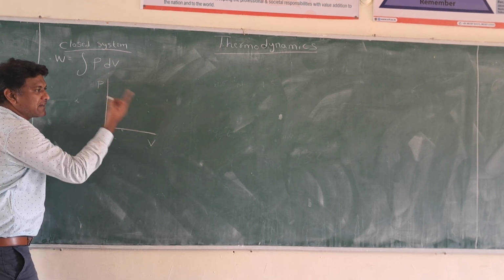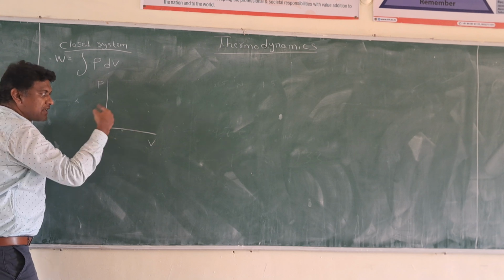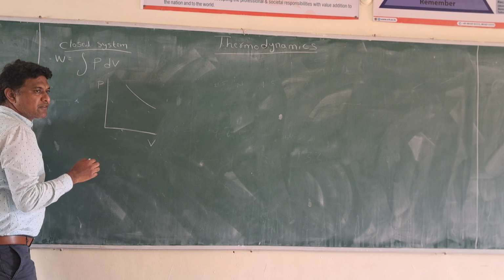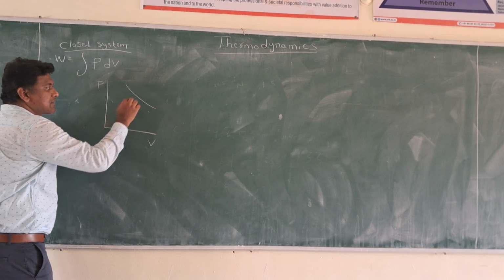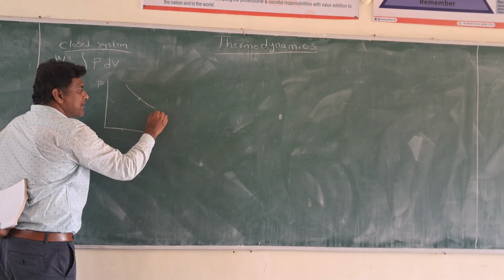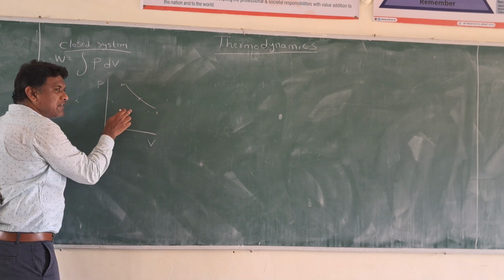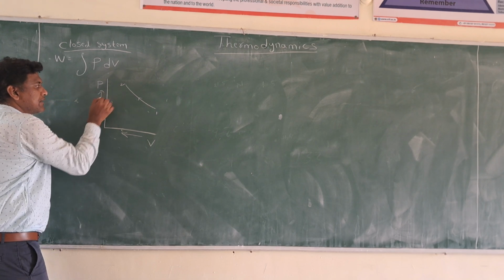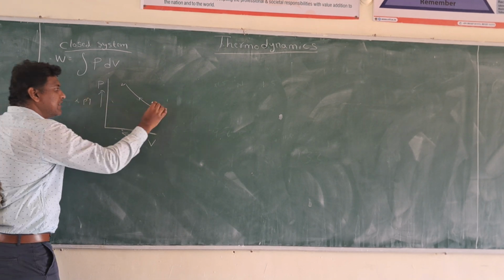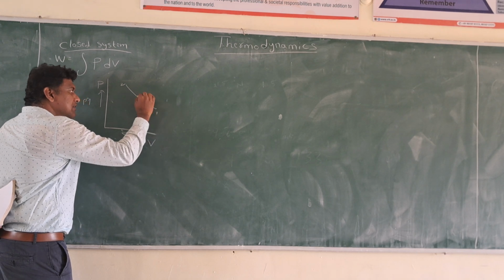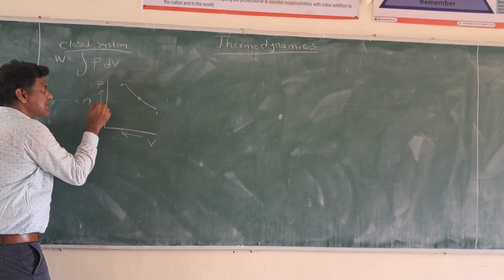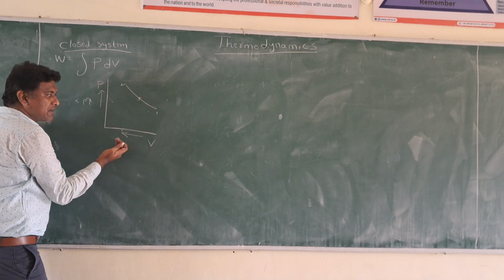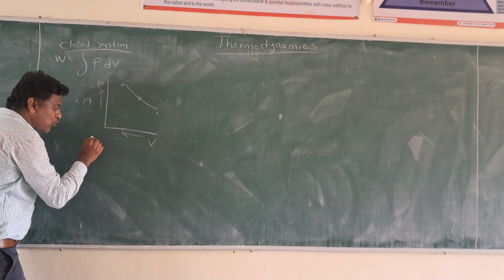So I have to represent a certain closed system which is undergoing a process. If it is undergoing a process, how much work is done by the system? It may be anything. If I take compression work 1 to 2, how can you tell this is the compression work? The volume is decreasing and the pressure is increasing. If you see the plot here, the plot represents that the pressure is increasing and the volume is decreasing. This represents a closed system.